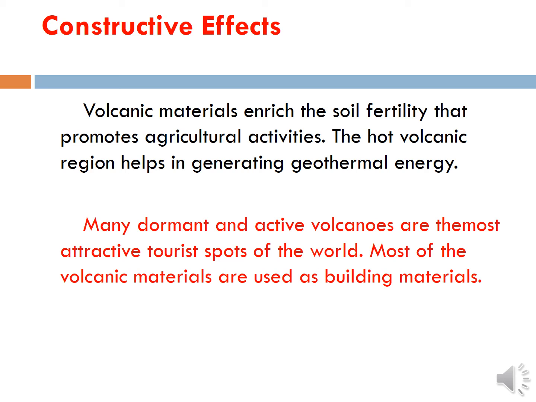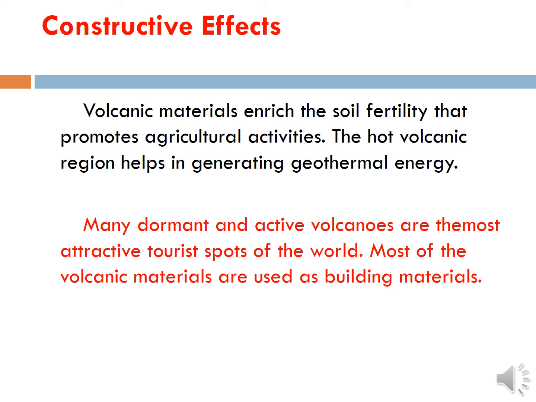What are the uses? You see that? Volcanic materials enrich the soil fertility. Fertility means fertile. மண்ணை வந்து எப்படி ஆகுது? வளமானதா ஆகுது. அதனால அக்ரிகல்ச்சரலுக்கு வந்து அது ரொம்ப யூஸ்ஃபுல்லா இருக்கு. The hot volcanic region helps in generating geothermal energy. Thermal energy make பண்றதுக்கு volcanic region வந்து help பண்ணுது.